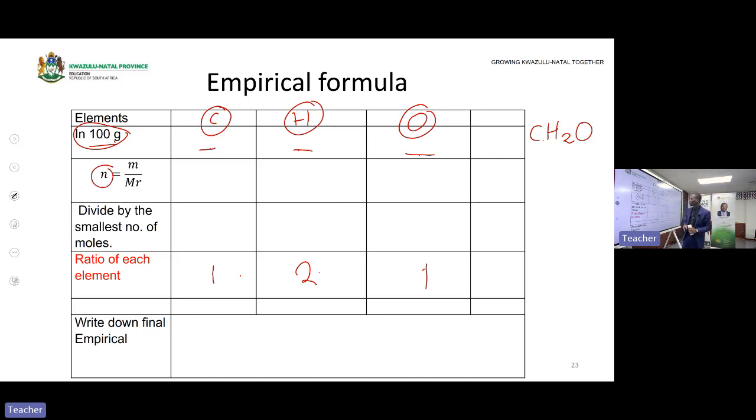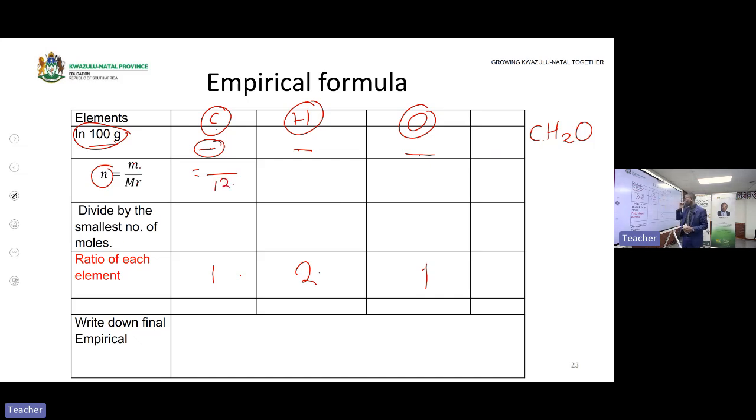The number of moles. How do we calculate the number of moles? Now you know, guys, the number of moles is the mass over the molar mass. Where do you get this mass? Here, on the first column. Then where do you get the molar mass? On your periodic table. For example, the molar mass of carbon is 12.